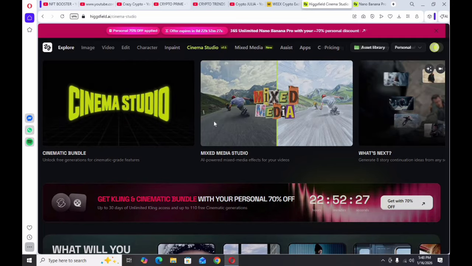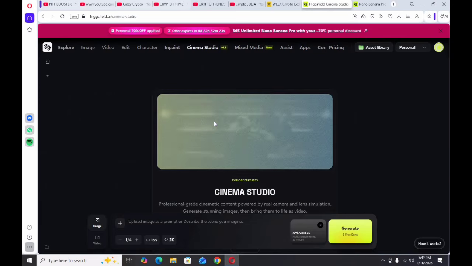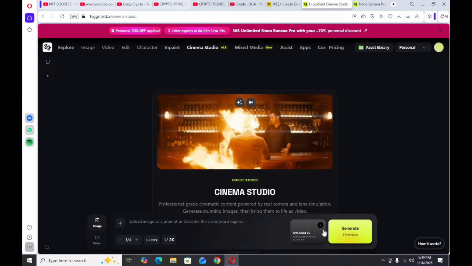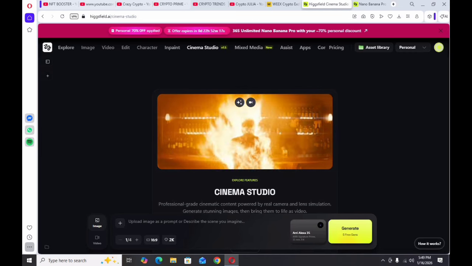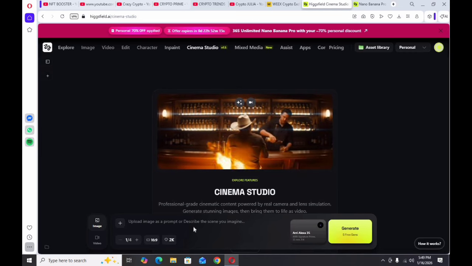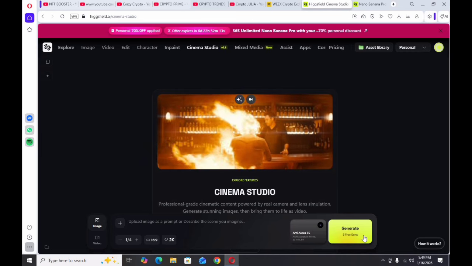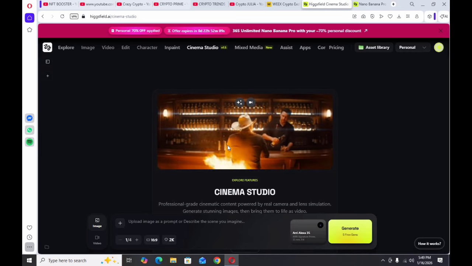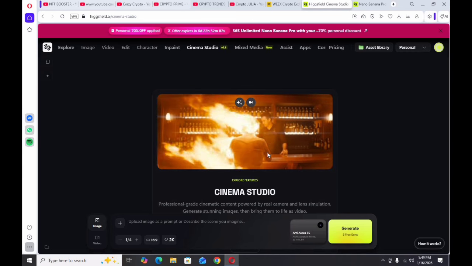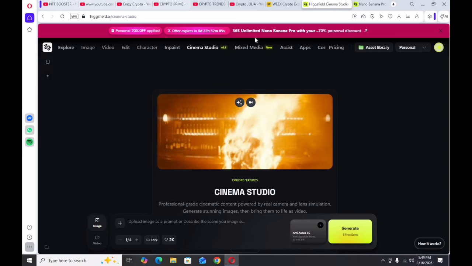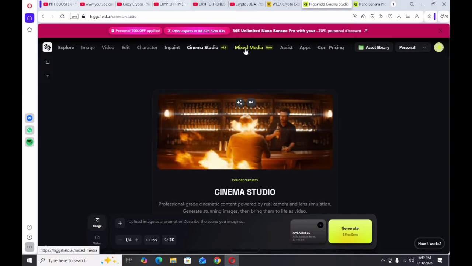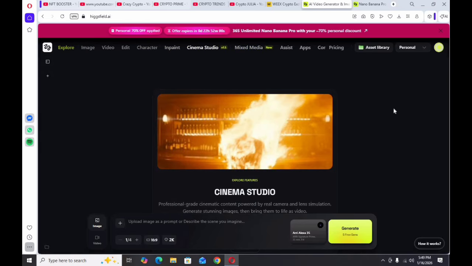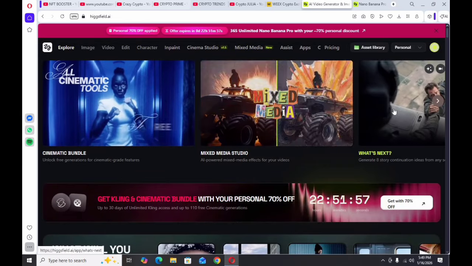If you go through the cinematic studio, you can easily generate cinematic videos from here. Like that, you can check the generate option, upload an image or a prompt describing the scene you imagine, and click on the generate option. You can easily create a cinematic video from here. You can see the samples, and also the mixed media, and you can explore more things here, friends.